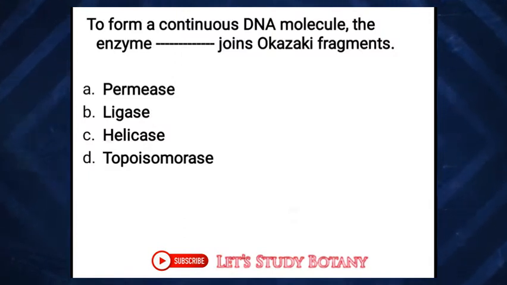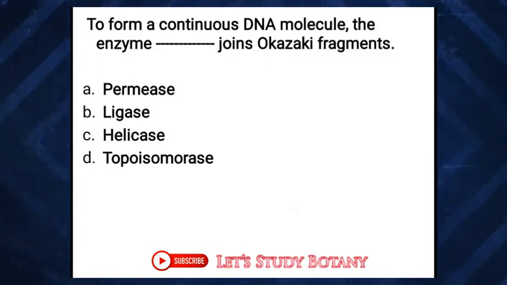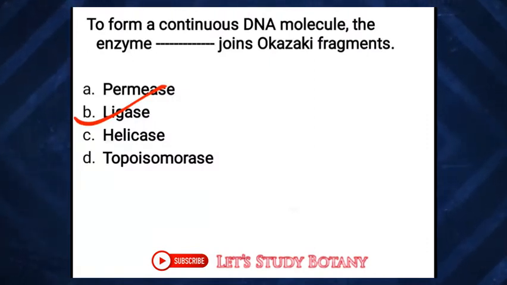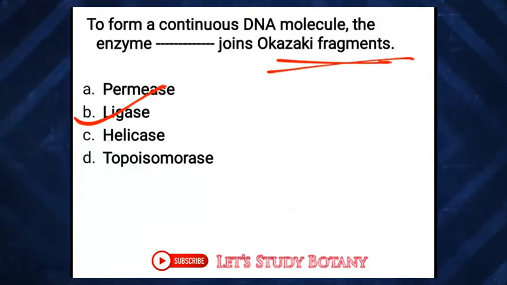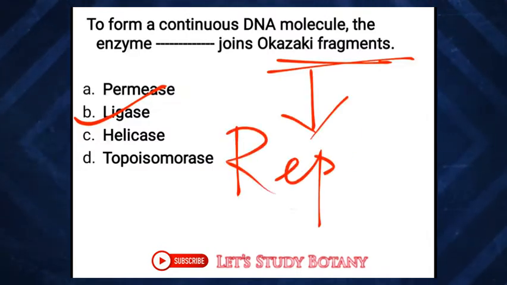The first question is, to form a continuous DNA molecule, the enzyme dash joins Okazaki fragments. Which enzyme helps to join the Okazaki fragment? The options are permease, ligase, helicase, topoisomerase. The correct answer is ligase. Ligase is an enzyme that can catalyze the joining, that is the ligation, of two large molecules by forming a new chemical bond. Basically, it joins the breaks in the phosphodiester backbone of DNA that occur during replication. Okazaki fragments are related to replication.